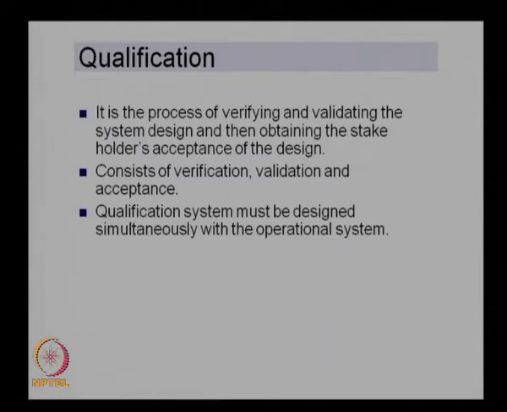The qualification system cannot be designed at the end of the process, though we discussed it as the last step. It needs to be designed at the basic level. When we start the design of the engineering system, the qualification system also needs to be developed in parallel. That is, when we design a subsystem, we need to look at what the requirement for that system is, how we test that system, how we validate that system, and how we do an acceptance test for that particular system.